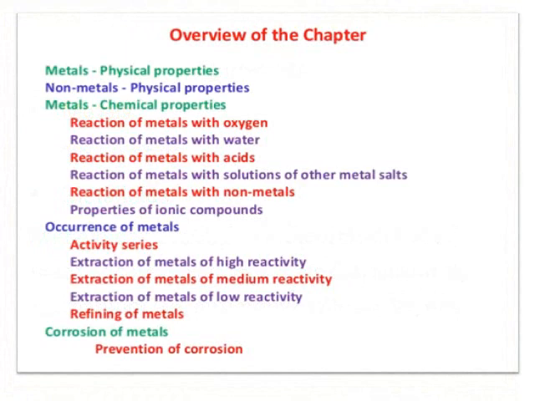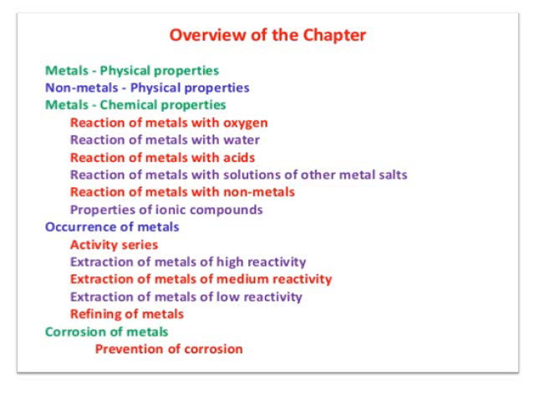The subtopics we are going to discuss in this chapter are given here. First, we will take up metals with their physical properties. Then we will take up non-metals with their physical properties. Then we will compare the physical properties of both metals and non-metals.